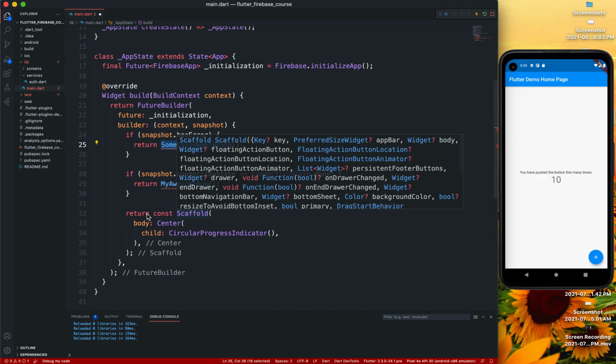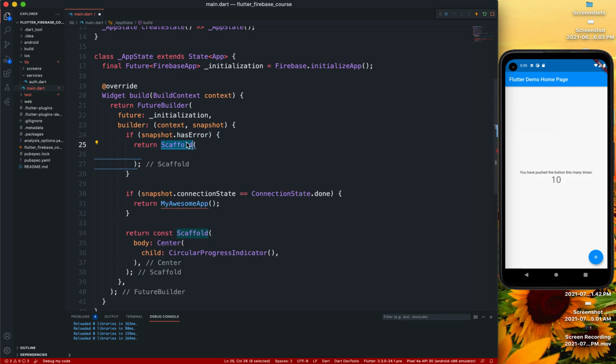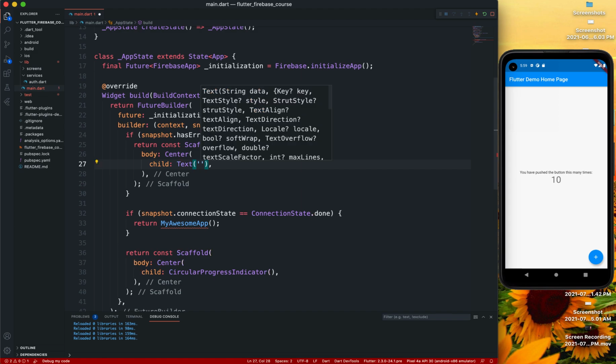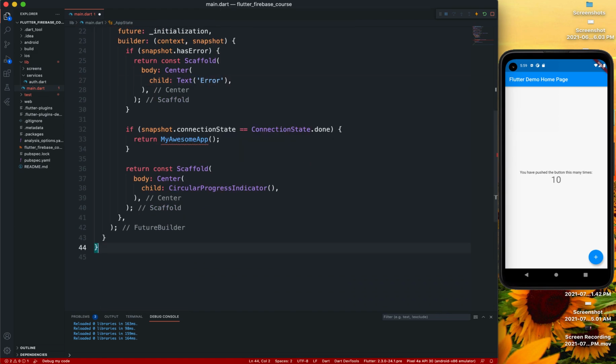Same thing, what I'll do is I'll return a scaffold, which is going to be a constant. You're going to have a body, and in here we'll have a center where I'll just have a child element of a text that's going to be error.